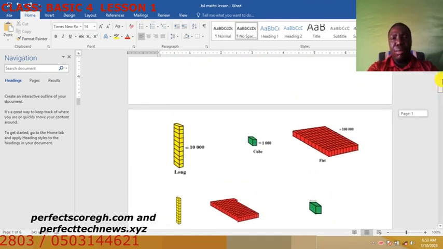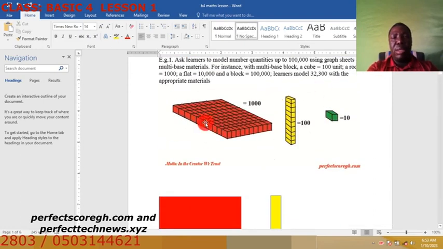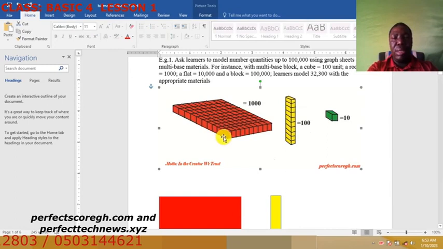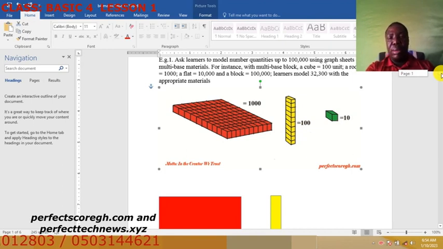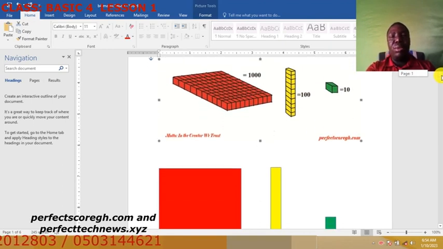Now, this is how the model looks. You can see this is your flat, equivalent to 1,000. Your rod is equivalent to 100. Then the cube, which is 10. When you come to the higher figures, the flat will be equivalent to 10,000. But for now, let's stick to a flat being 1,000, a long or rod being 100, and a cube being 10.